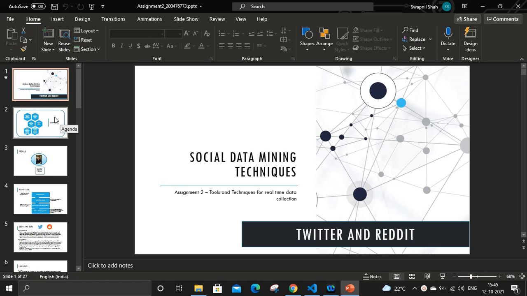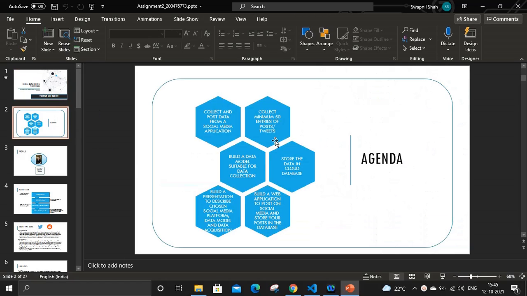So talking about today's agenda, I'm going to describe the flow of the application. First of all, we are going to collect data from any social media platform like Twitter or Reddit, and using our web application we are going to post one of the posts on Twitter or Reddit. Either we're going to tweet or post on Reddit.